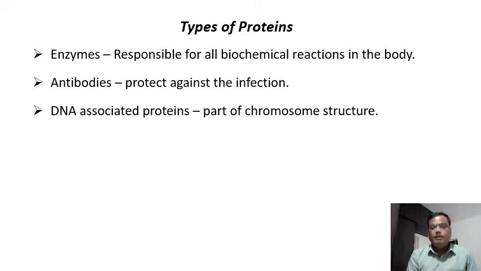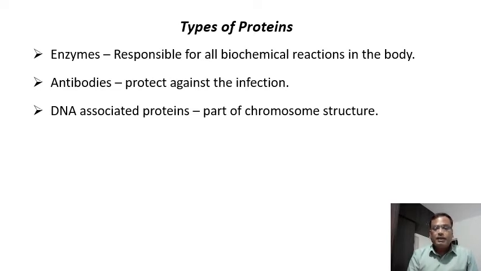Maybe you are aware of the histone proteins. Now, DNA is the genetic material, which is very important because it carries all the information for all the activities of the body. You call it the genetic material because it has genes, and that DNA molecule is actually packed in the form of a chromosome.